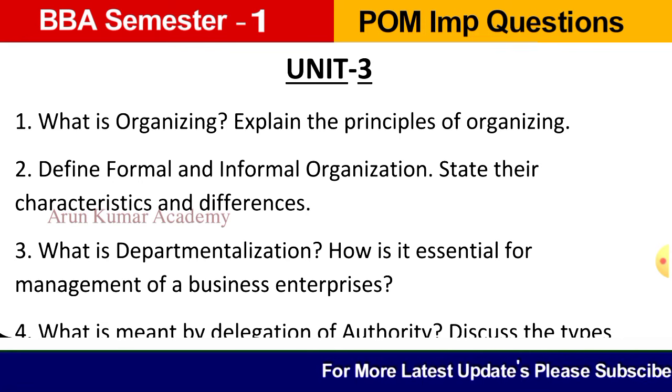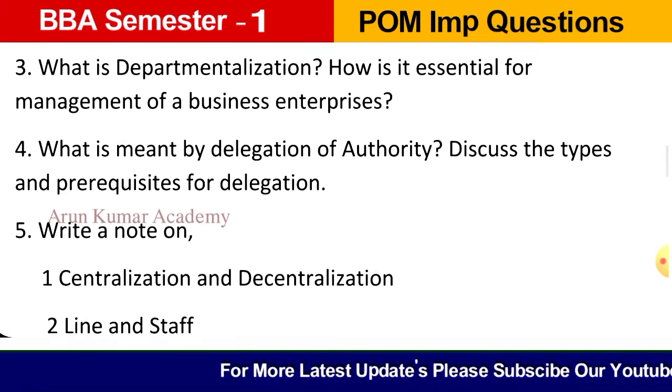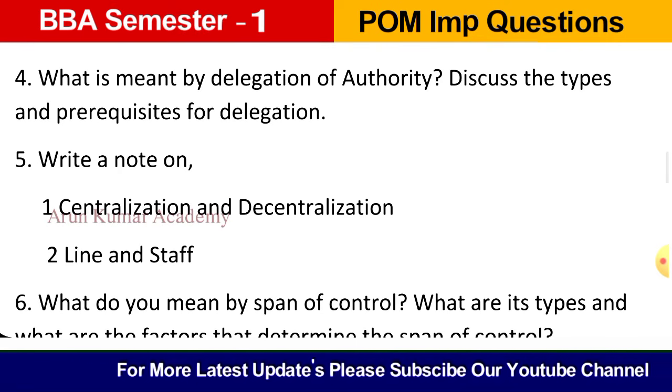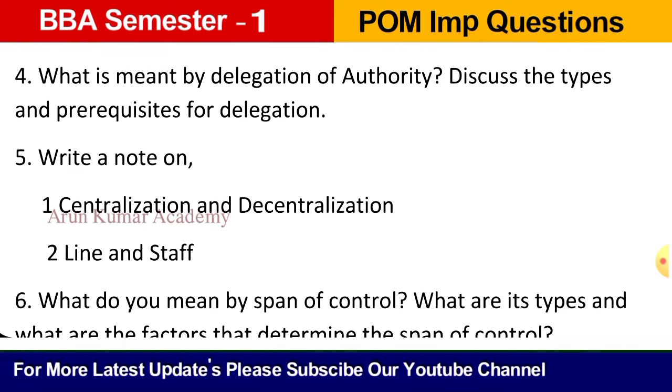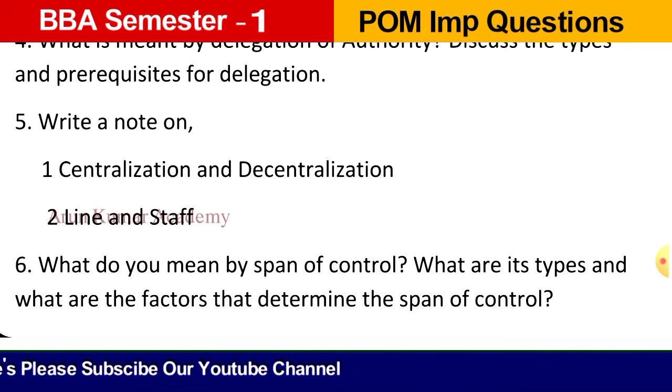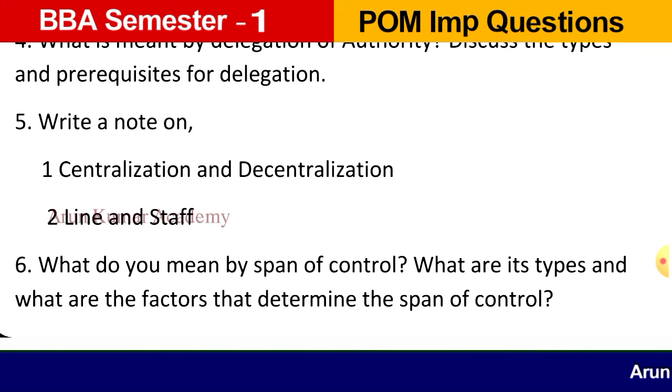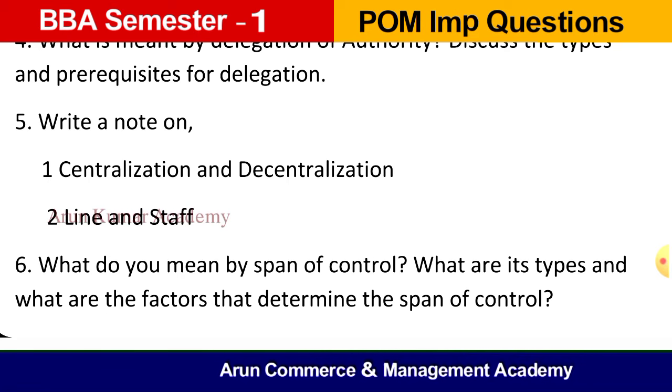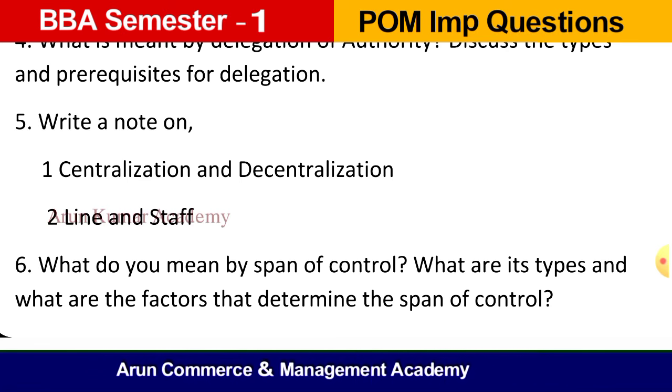Then question number 4. What is meant by delegation of authority? Discuss the types and prerequisites of delegation. Delegation is an administrative process of getting things done by others by giving them responsibility. So all important decisions are taken at top level by board of directors, and the execution is entrusted to chief executive. So it is the meaning of delegation. So when it comes to types of delegation of authority, we can write formal and informal delegation, general and specific delegation, like that. Then prerequisites for delegation.